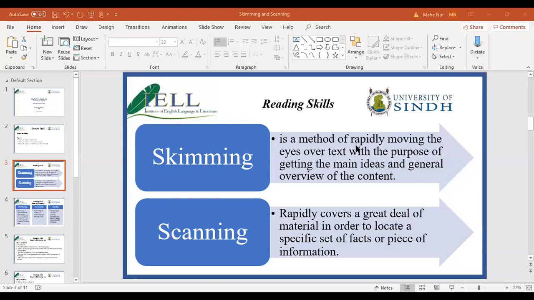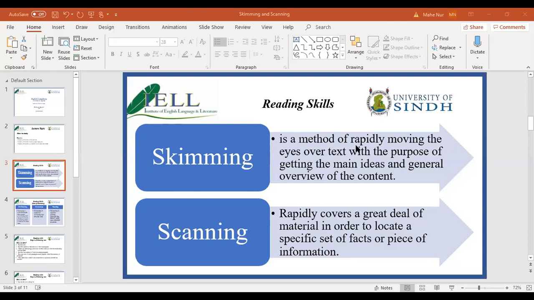Okay, we get information. Miss Kainat Abro, we get information in both the cases, skimming and scanning. The purpose of both of these is getting information, but with saving a lot of time. This is the point. Okay, I guess everybody is not very clear about it. Okay, Miss Shumaila, all right. Thank you very much for your input.